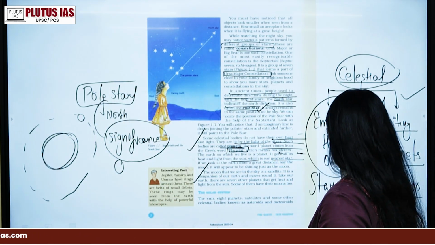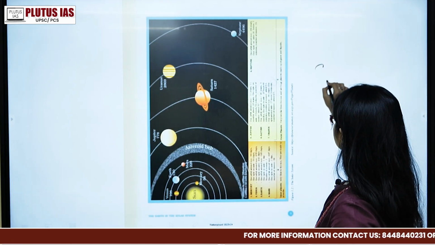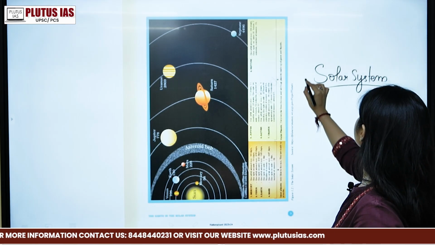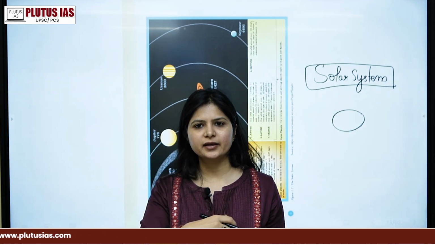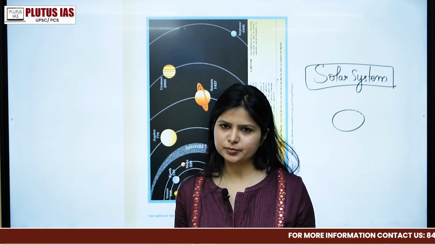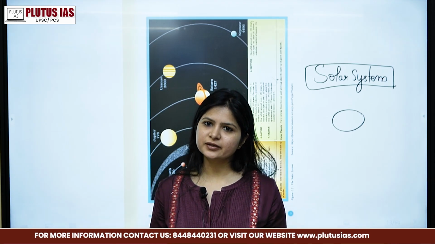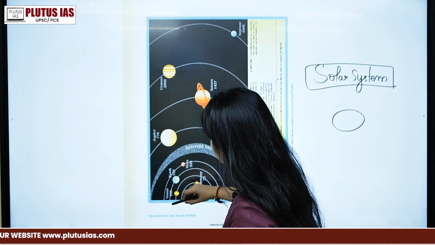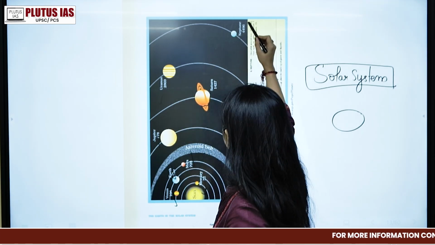Okay. Now the next topic in the NCERT which is important is the solar system. The solar system has a shape in which the sun is in the middle and all the planets surround it and orbit around the sun in fixed orbits, right? These orbits are elliptical in shape, and therefore we have different planets surrounding it, starting from Mercury, right? And hence we have Mercury, Venus, Earth, Mars, Jupiter, Saturn, Uranus and Neptune, right?